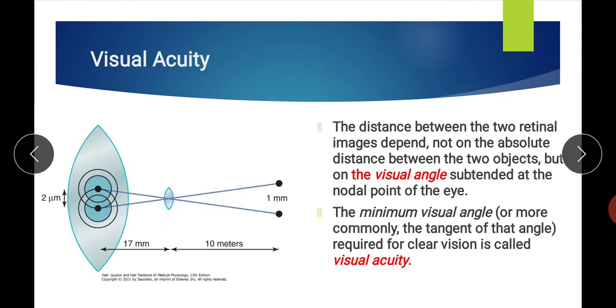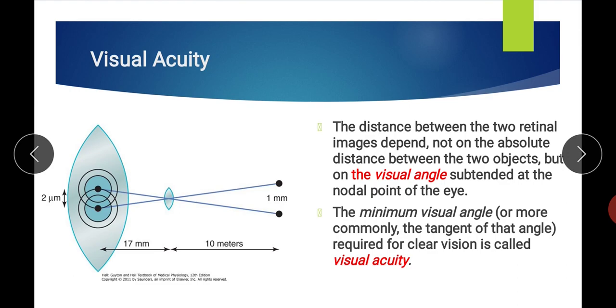Now the visual acuity. Visual acuity is the same as the somatic sensation of tactile discrimination. You have learned tactile discrimination in somatic sensation, in which the ability of a person to differentiate or perceive two separate points on the skin is known as tactile discrimination.